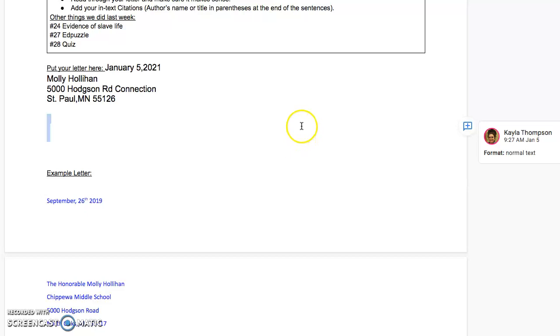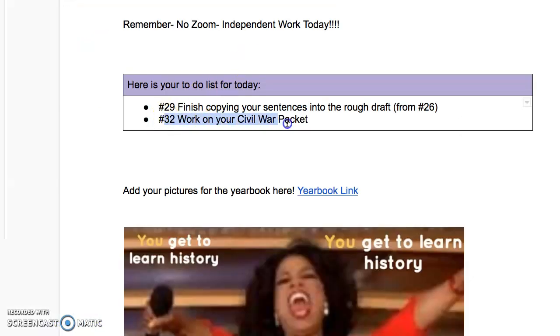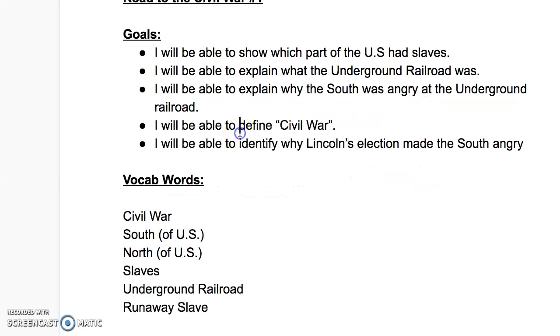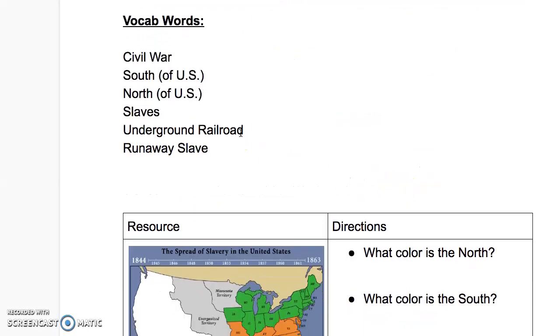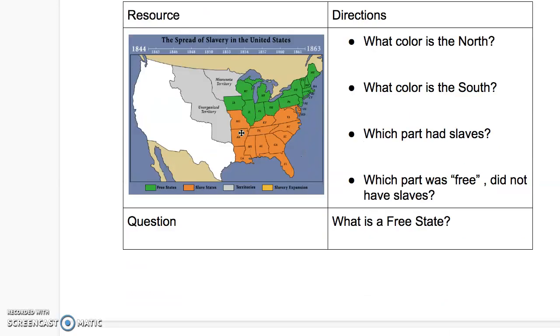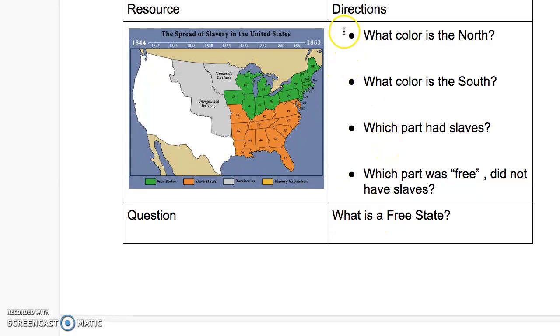If you have some extra time, you're going to start working on your Civil War packet, which is number 32. See, it says 32. And you don't have to do a lot of it, but maybe just get started. So you start with this map that shows you free states, which are green, so they don't have slavery, and then orange states, which are slave states. They do allow slavery. Okay, so perhaps let's work on this first box.